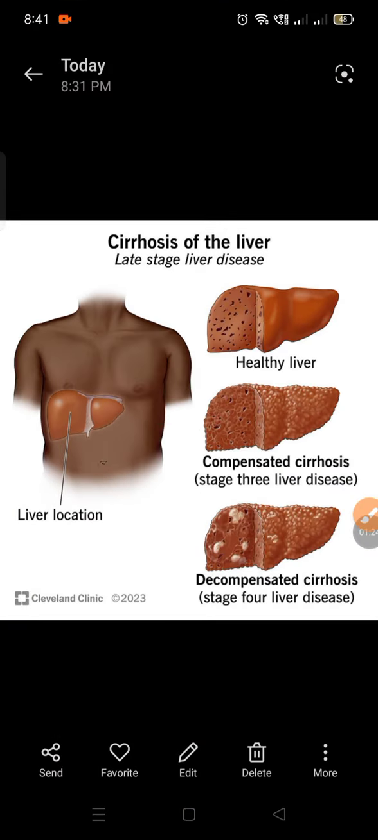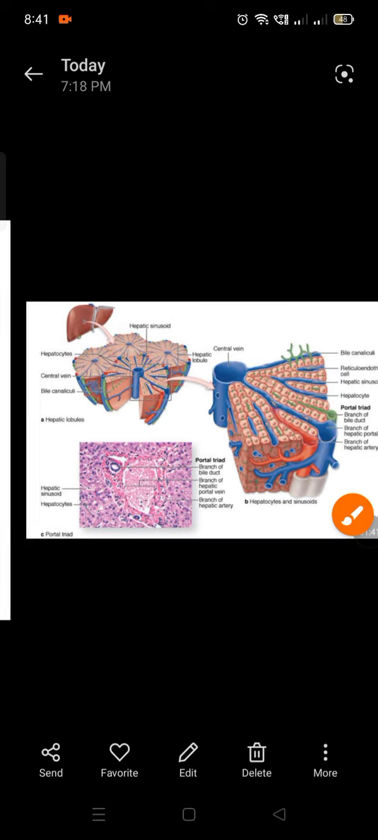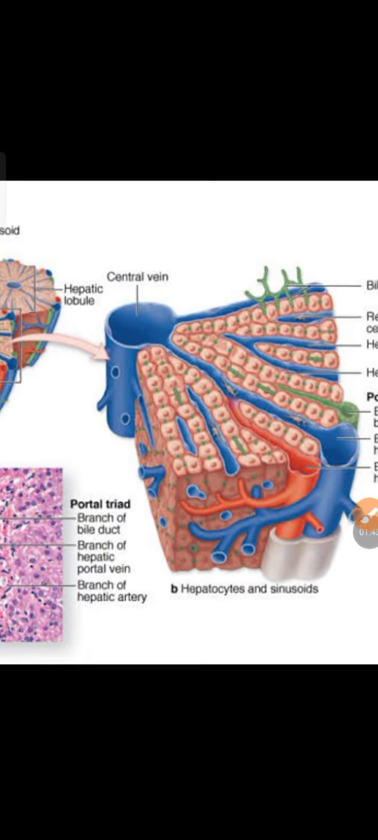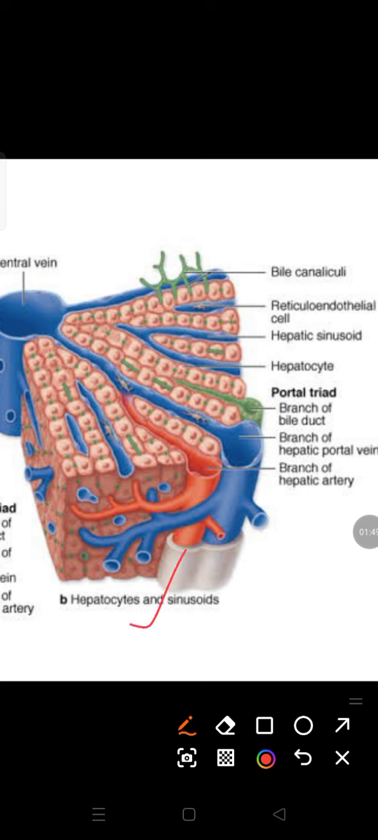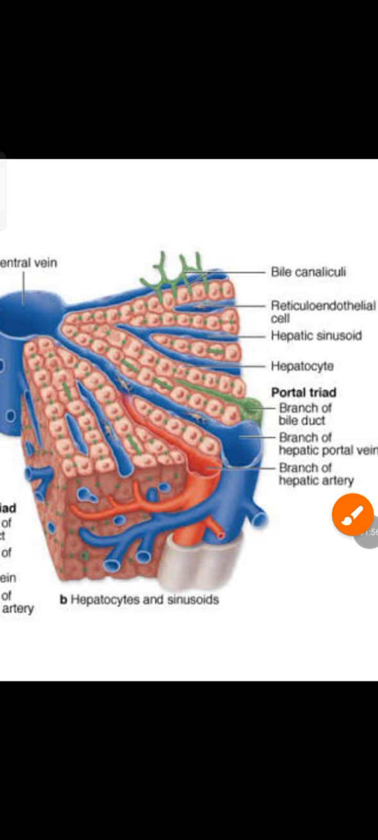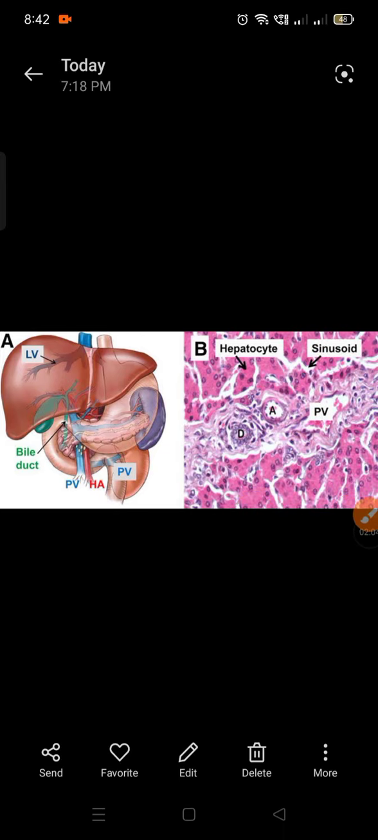So this is the liver, a healthy liver. What will happen in cirrhosis? Small granule-like necrotized cells will be replacing the healthy tissue. So these are the sinusoids, where the exchange with the blood vessels happens. Capillaries will be seen here, sinusoids will be seen, hepatocytes and sinusoids. So these are the sinusoids. This is a healthy liver.